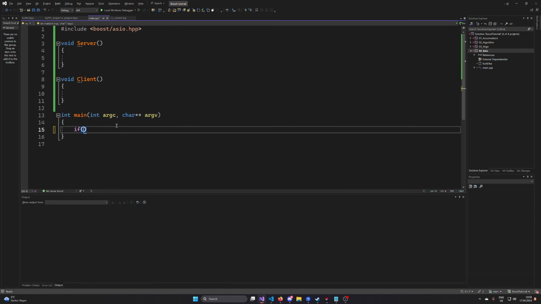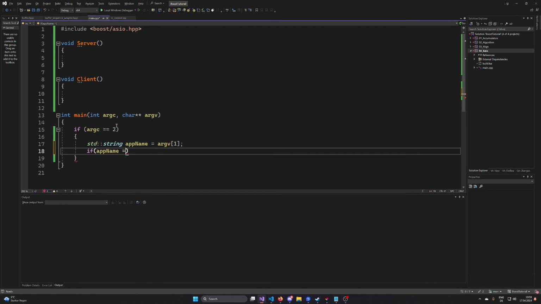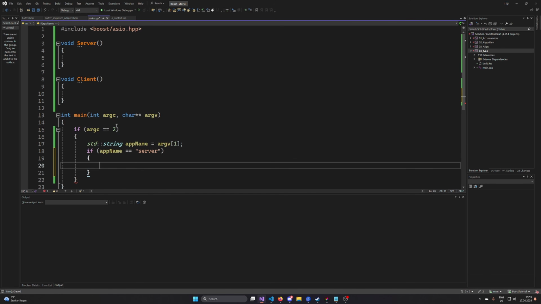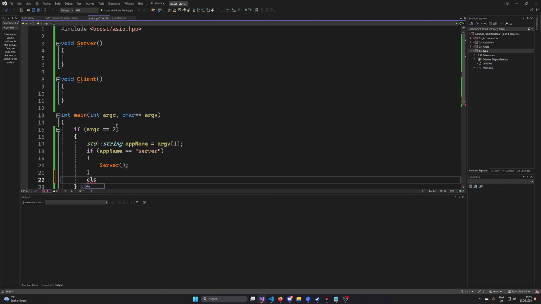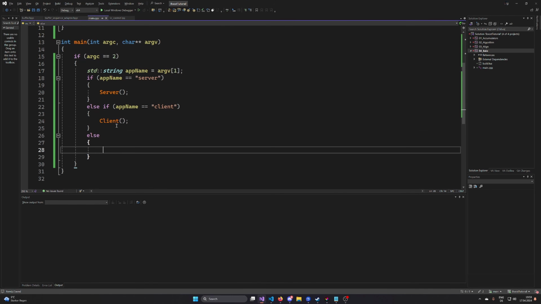I just want to quickly do some checks. So if argc is 2, so if we have 2 arguments, let's do a std::string. Let's call this one appName, so the name of the application that we want to start, argv[1], and if the appName is equal to server, basically what I want to do is call the server method. Else if, not a general else part, we can keep this one in though, else if the appName equals client, then I am going to run the client, and then we can do a std::cout, an error message.